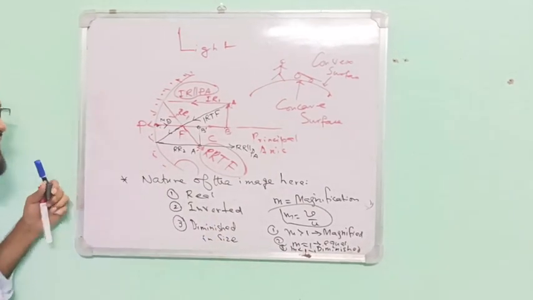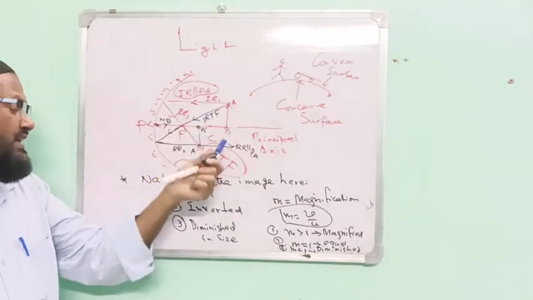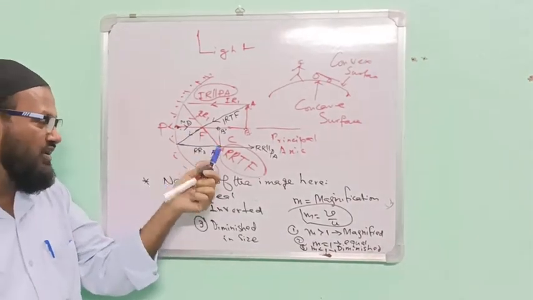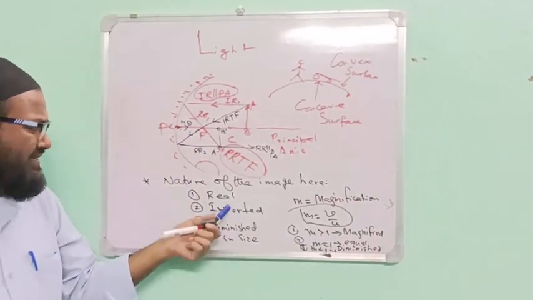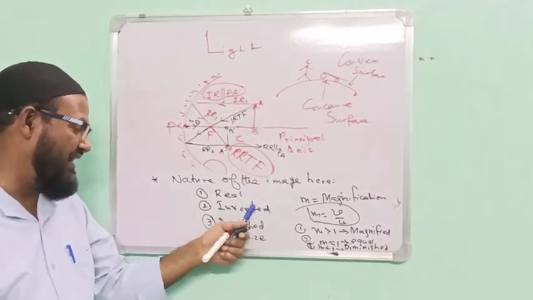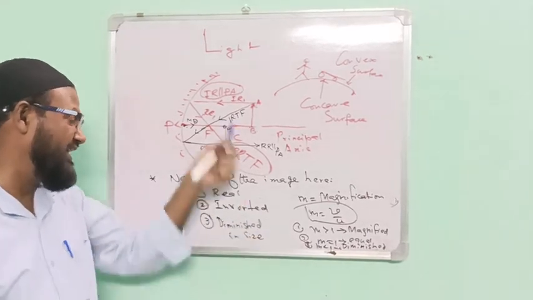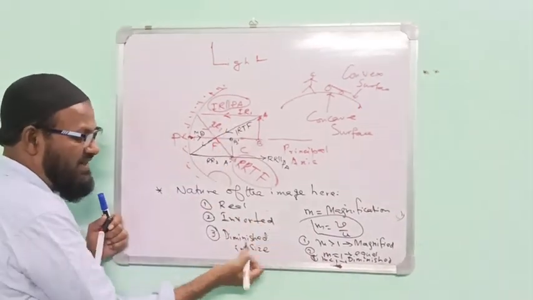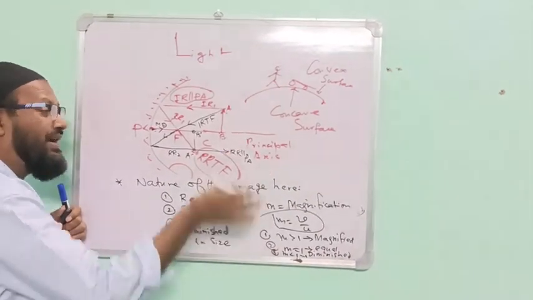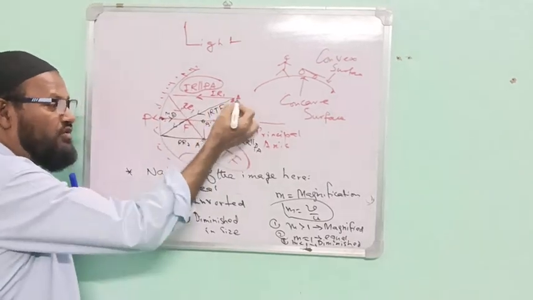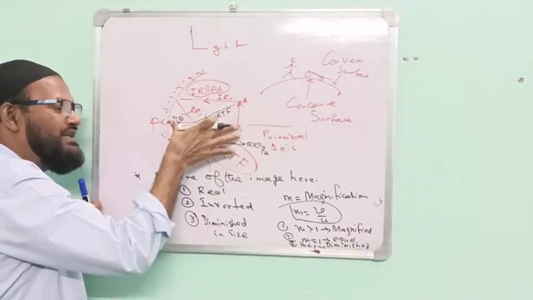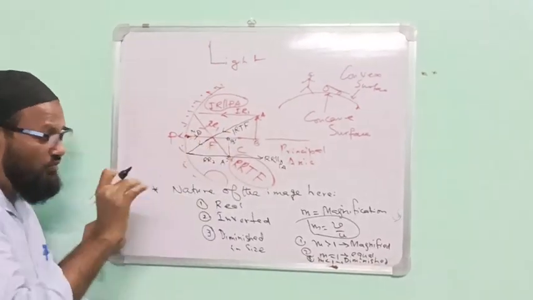Please be careful. In lower classes, figure how the image is formed by concave mirror or convex mirror. This is the question. And the next question is very important: what is the nature of the image? Real or virtual, erect or inverted, diminished, equal or magnified. In this case, real image, inverted image, diminished in size. Diminished in size means with respect to the object, which is bigger. This is bigger, this is smaller, because U is bigger, V is smaller.